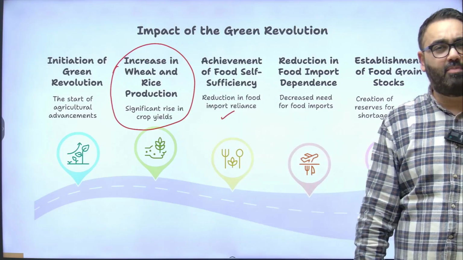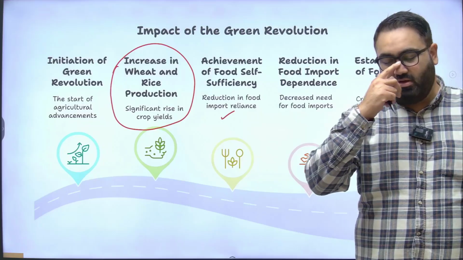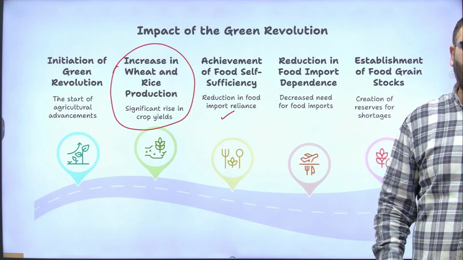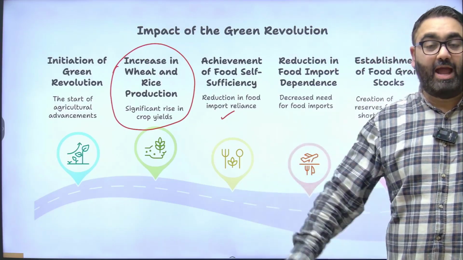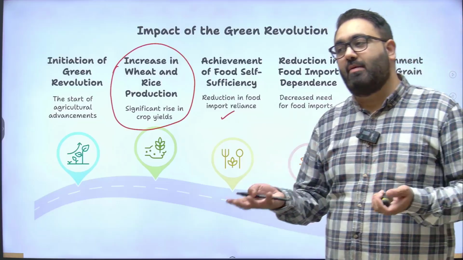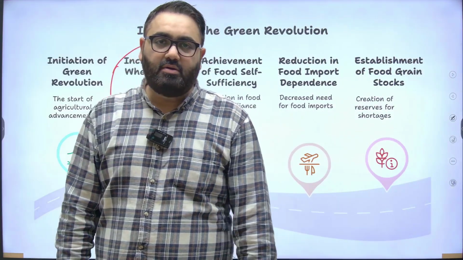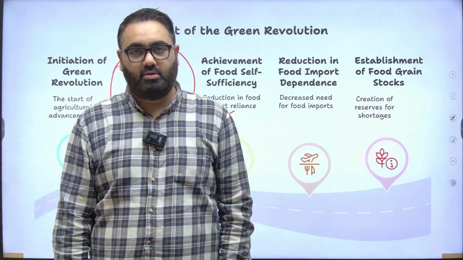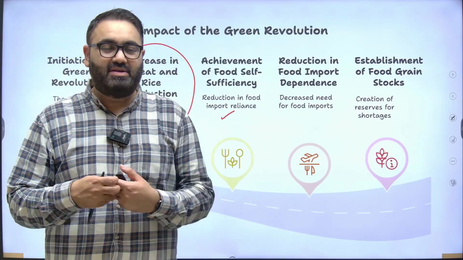The PL 480 program that the Americans were running, see, for any self-sufficient, self-respecting country, no self-respecting country would be happy to say, oh, our food grains come from the US, we are dependent on them. No. You would never want to be in a situation where the other country controls whether you are able to eat or not. That is the most basic thing that you would want to be self-sufficient in.